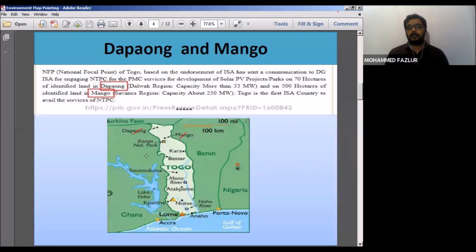The question might be, which country are these regions part of? The answer should be Togo. And who has been given this project? It is NTPC. I hope the background for Dapaong and Mango is clear. Now we'll go to the next slide.